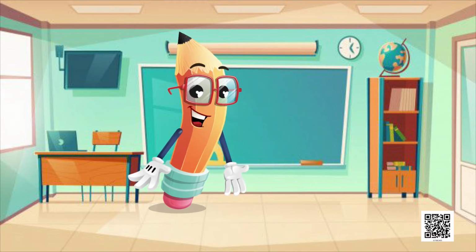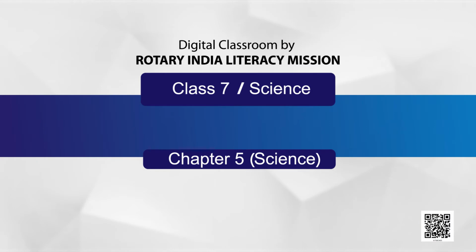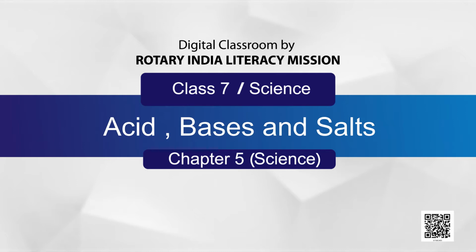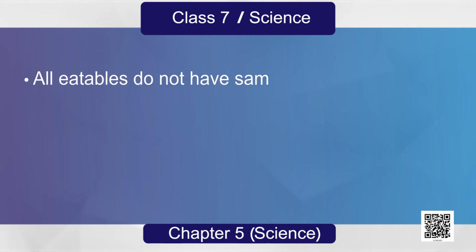Children, today we are going to discuss chapter number 5 of grade 7, that is acids, bases, and salts. First of all, let's see what we all know about it. All eatables do not have the same taste.